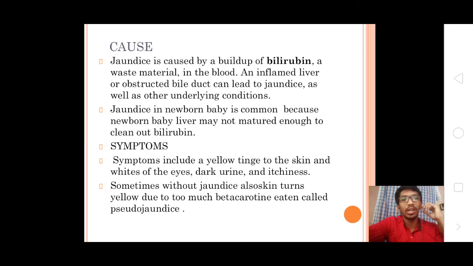Symptoms include a yellowing tinge to the skin and whites of the eyes, dark urine, and itchiness. We all know the symptoms of jaundice: yellowing of the eyes and skin due to accumulation of bilirubin. Sometimes, without jaundice, the skin also turns yellow due to too much beta carotene being eaten, which is called pseudojaundice. It is due to an increase in the quantity of beta carotene in the body. It's called pseudojaundice because both have similar symptoms.